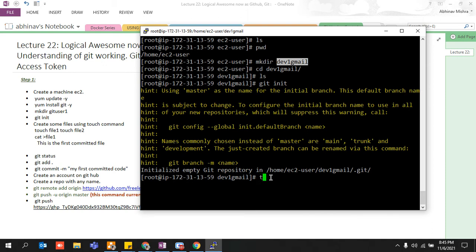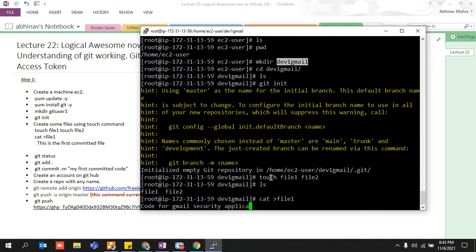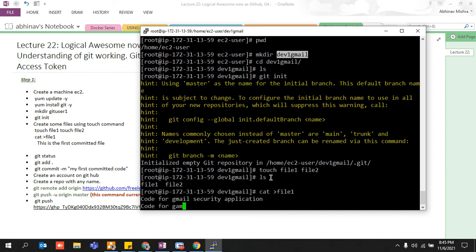Okay, and after that, let's say we are going to write some code over here. Let's say touch file1, file2. I've created two of my files, and now I'm going to enter something onto one of my files, right? So let's say I have started writing code for the Gmail security application, and then I'm also writing code for Gmail security multi-factor authentication. I hope you guys know what multi-factor, the two-step thing which is required to log on to Gmail, is, right? So multi-factor authentication. These are the two codes that I have already written onto my system.